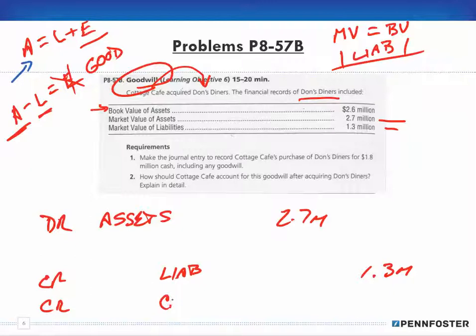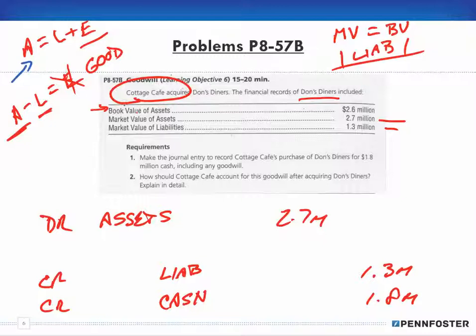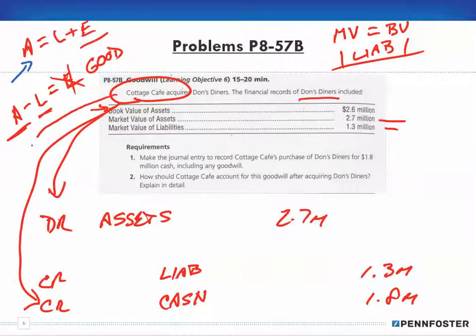We're going to credit cash for 1.8 million, because remember, we're looking at Cottage Cafe, right? Cottage is paying the 1.8 million, so that's 1.8 million leaving the business in cash. Cottage is getting the assets, so that's why it's a debit to the assets for Cottage, and it's also picking up those liabilities, or the credit, right?